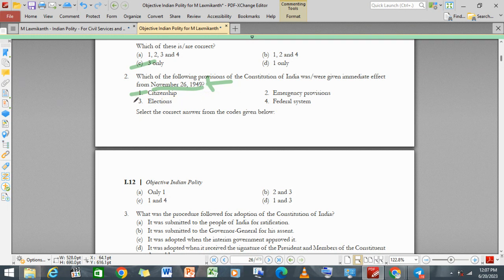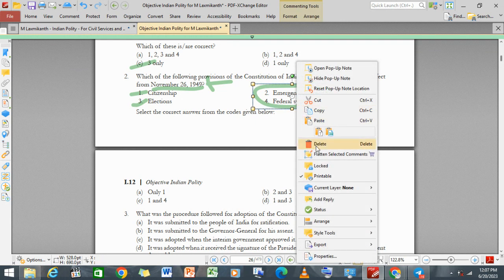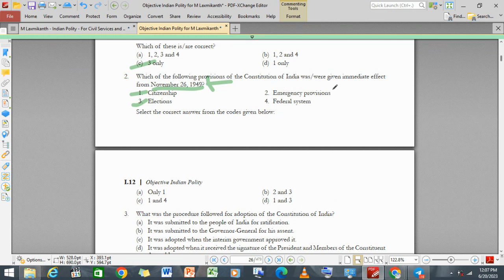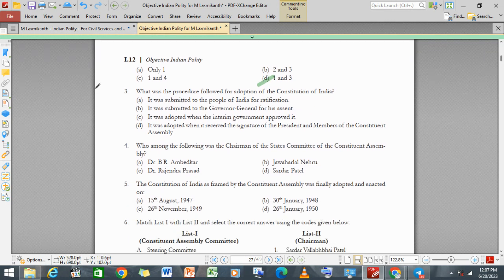Along with that, the elections have also been made. How elections will take place, how people will vote in India, because these emergency provisions are a later part. I don't believe they would have done it. The federal system of government, nobody would even understand it. It all will happen after the commencement of the constitution, and this is the time of adoption. All right. So 1 and 3, I believe, is quite right.